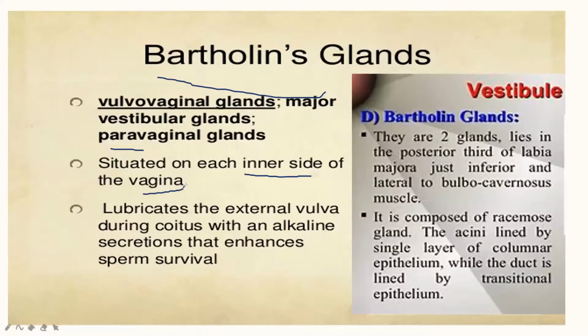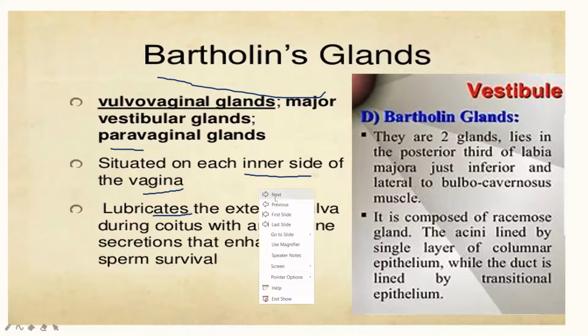A pair of glands is present on each side, and they also secrete mucus, which lubricates. Actually, Bartholin's gland is similar to the bulbourethral gland present in the male reproductive system. So this also lubricates the external vulva. Okay, so this is about the accessory glands present in our female reproductive system.